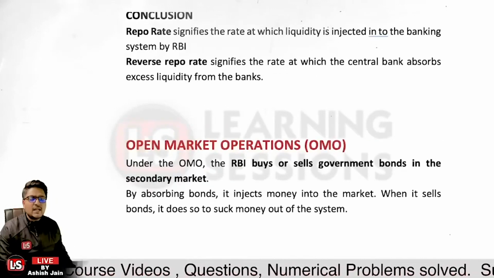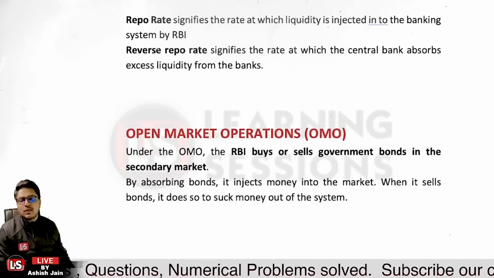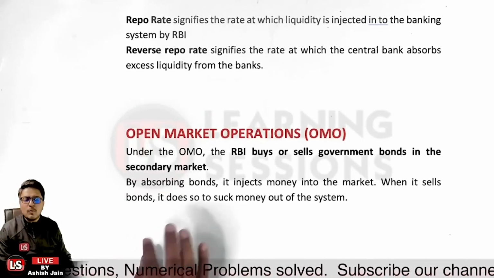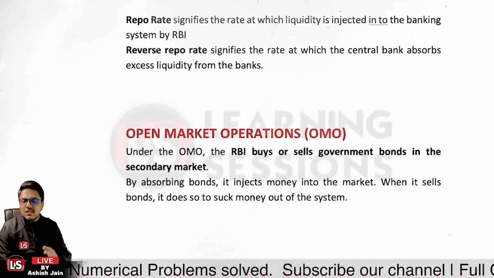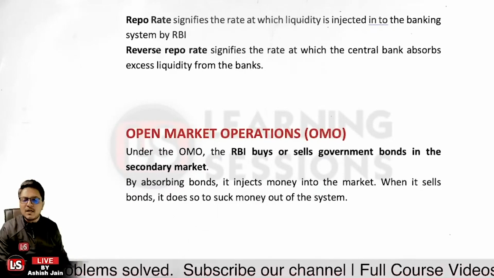Is that clear? Then it is related to the open market operations. Now, what are open market operations? When you are selling and purchasing in the open market, as in the auction system itself, that is related to what? That is related to the open market operations.